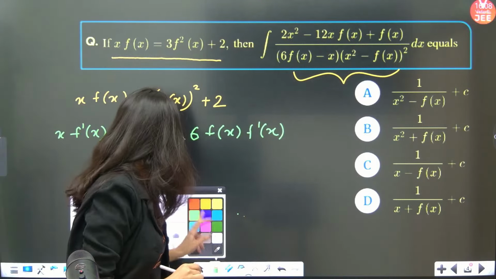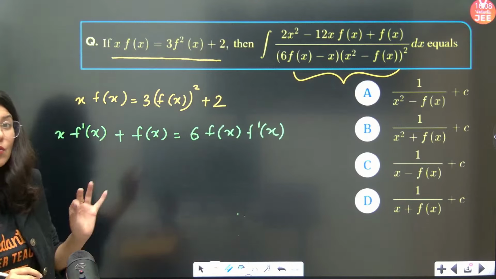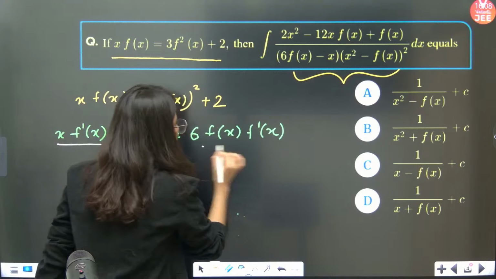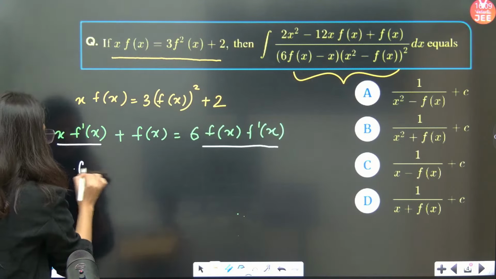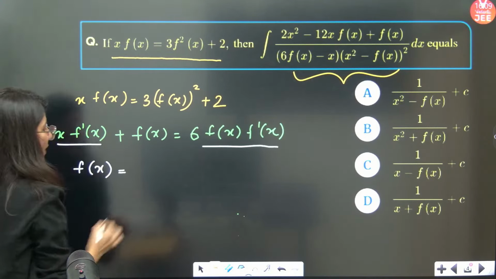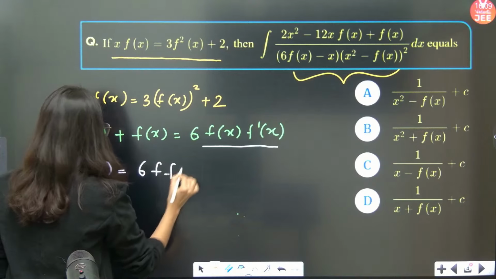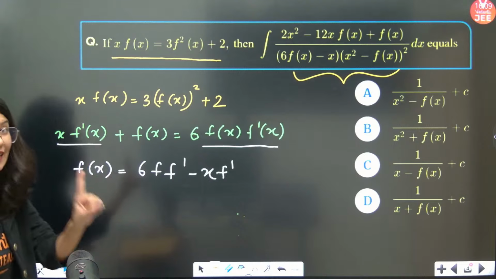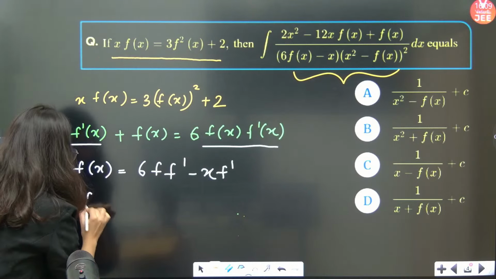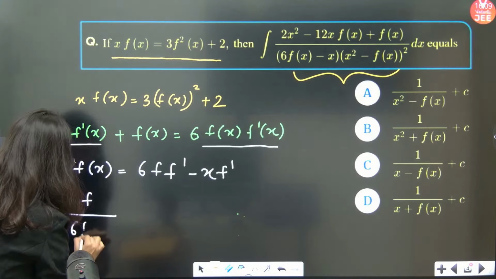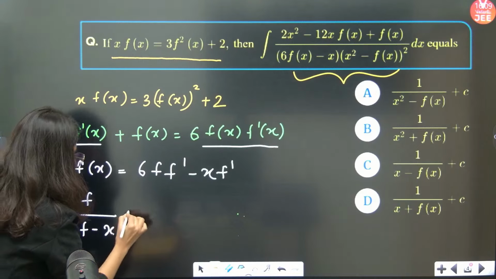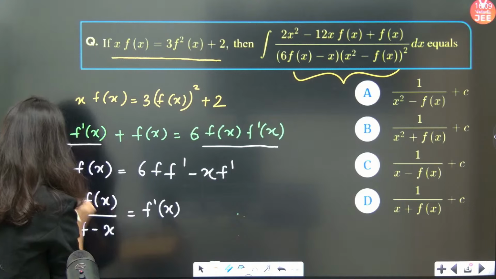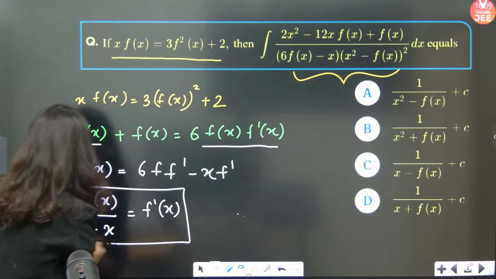Clearly, now what I want is the f dash x value. So this is f dash and this is also f dash. So f of x from here will be nothing but 6f f dash minus x f dash. Yes or no? Right now I need the f dash value. So f upon 6f minus x is nothing but f dash. So this is the value of f dash x. This is what I was looking for.